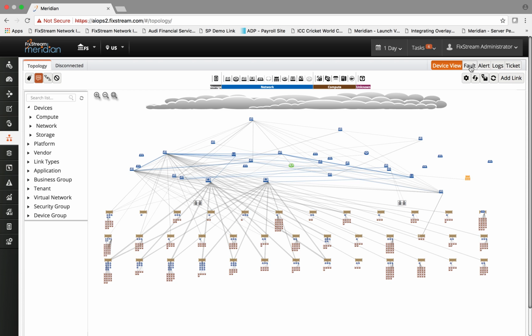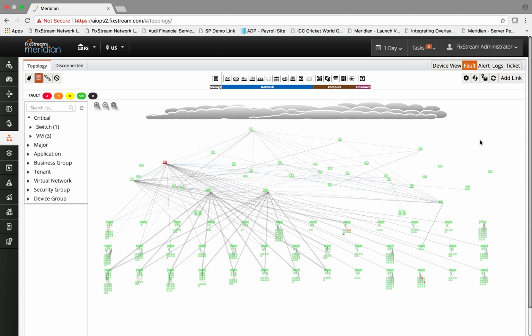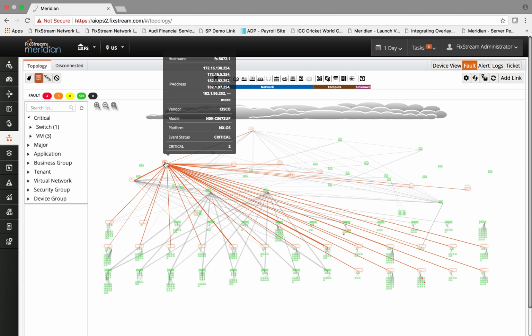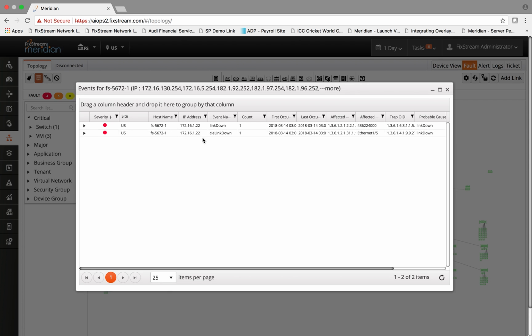For example, if you click on fault, very quickly it will show you, in color coding in green, yellow, and red, the critical, major, and minor faults that are reported, and you can simply go to the device that has the fault associated with it, and you can further drill down into the details about that particular fault and see exactly what that fault is about.